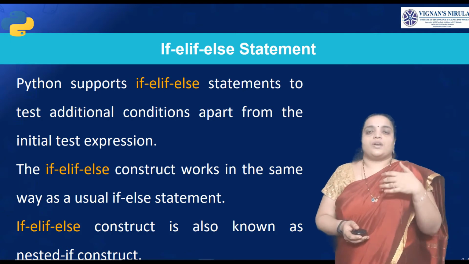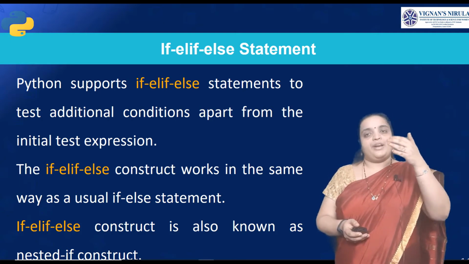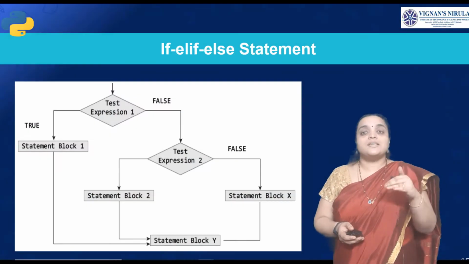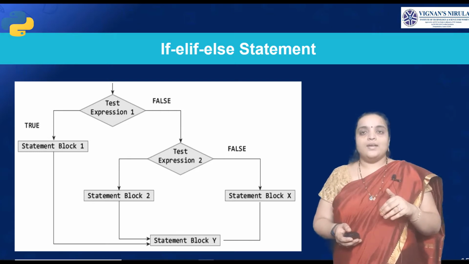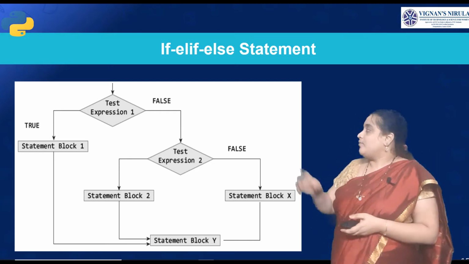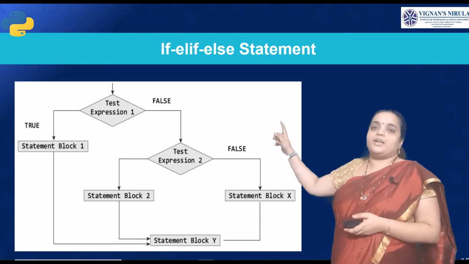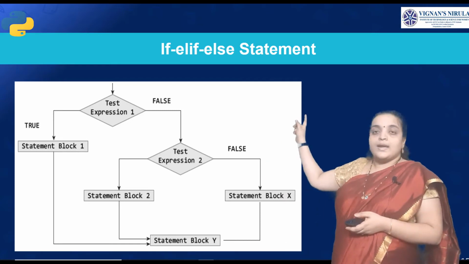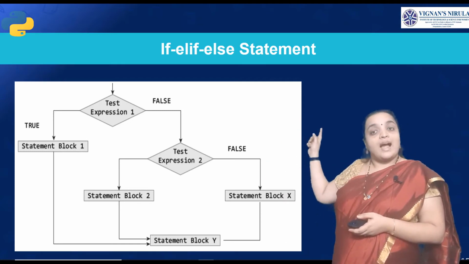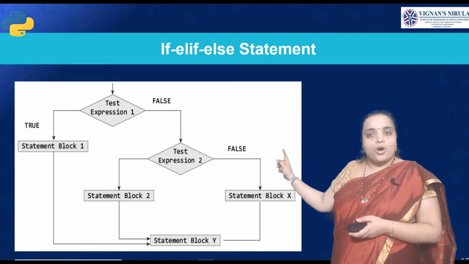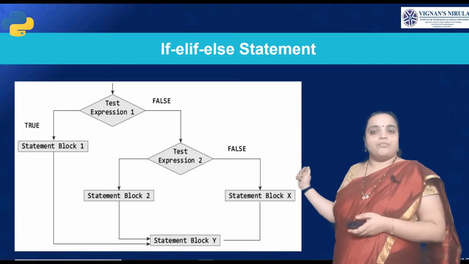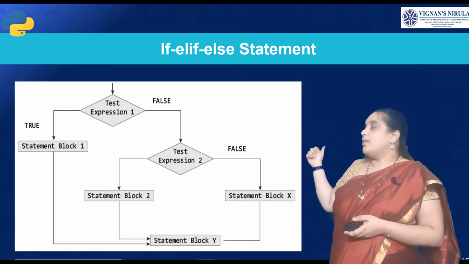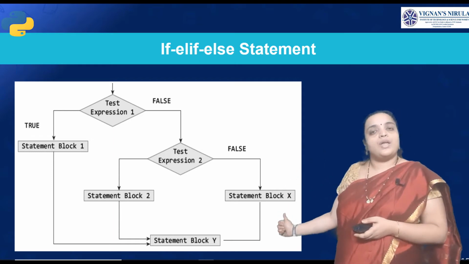Then talking about if-elif-else statements. This construct: if it is true, it will execute the block of statements; else if it is true, it will execute the block of statements; else it will execute the block of statements. Clear? This can be seen with the following flowchart. If the test condition is true, it will execute the block of statements and come to the statement block. If it is false, it will check the next condition. If that condition is true, it will execute the block 2 statements and come to block Y. Otherwise, it will go to the else part, run the block 3 statements and come to block Y.